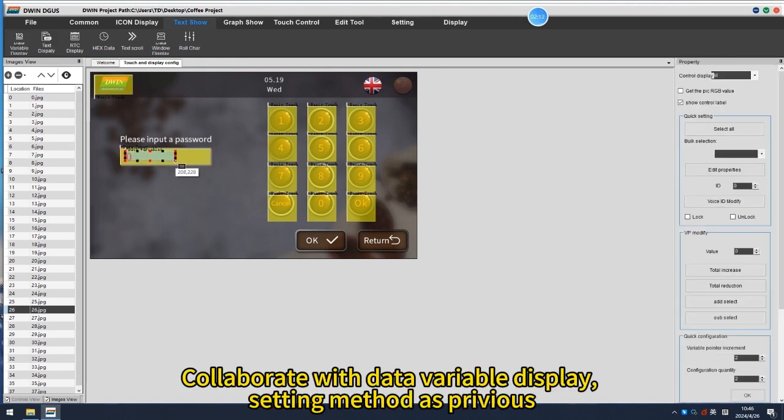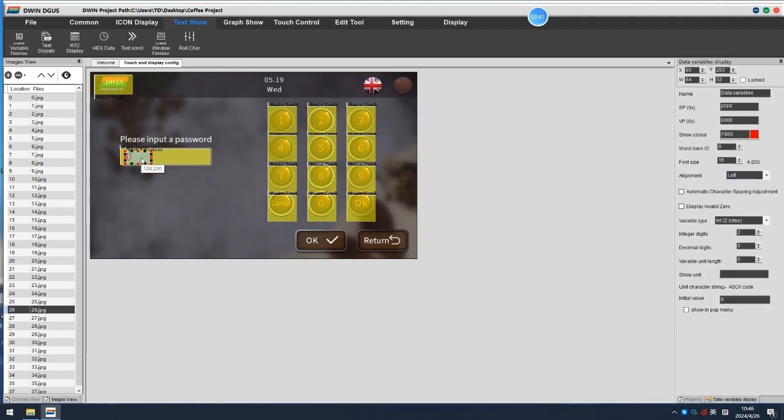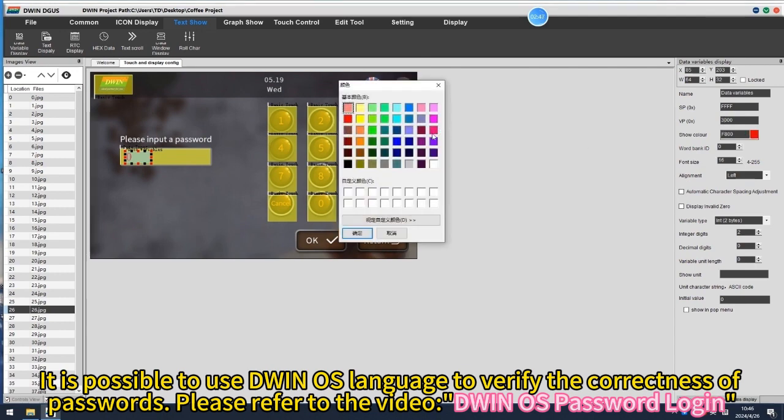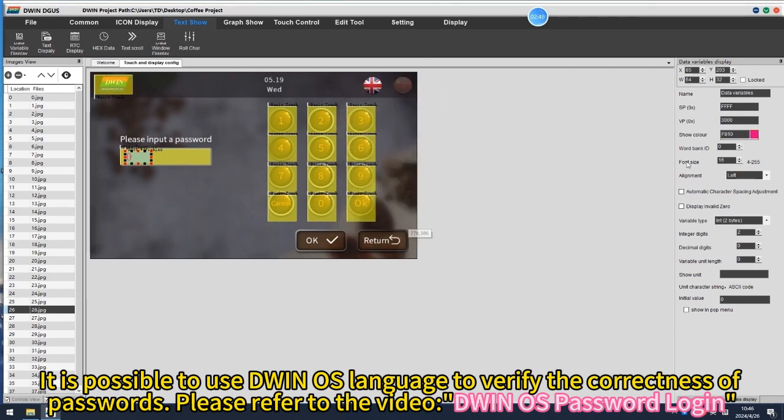Collaborate with data variable display setting method as previous. It is possible to use DWIN language to verify the correctness of passwords. Please refer to the video DWIN password login.